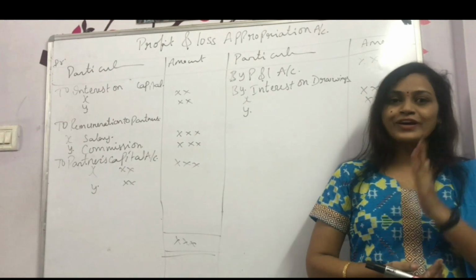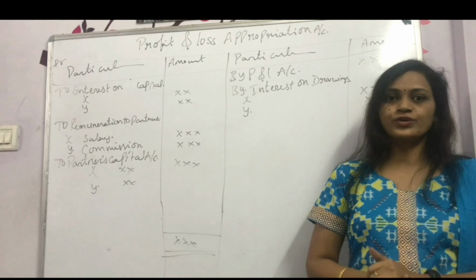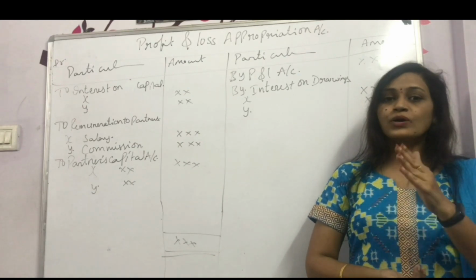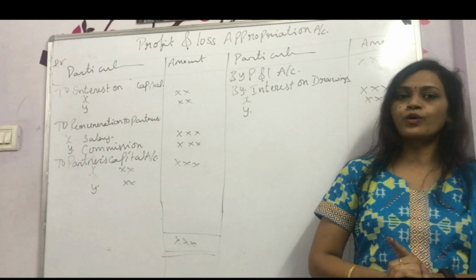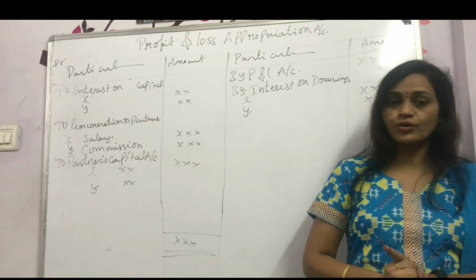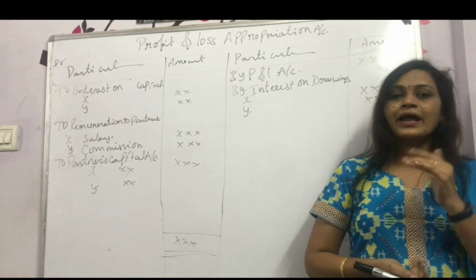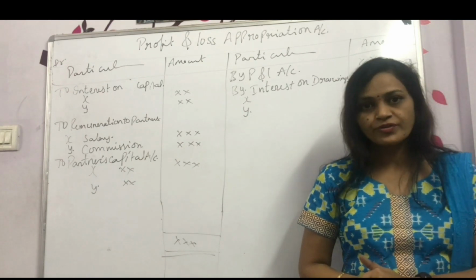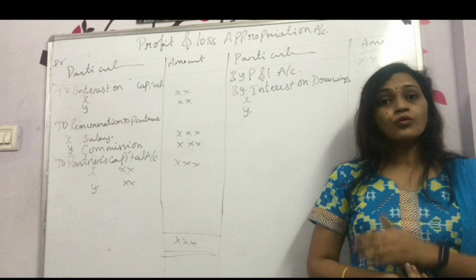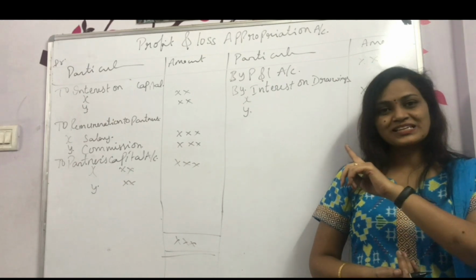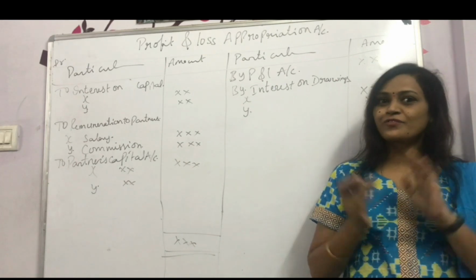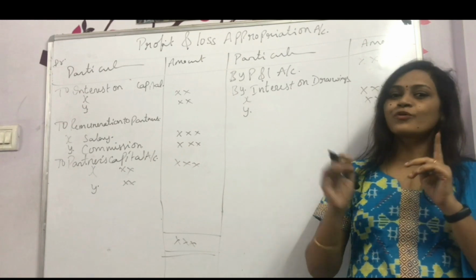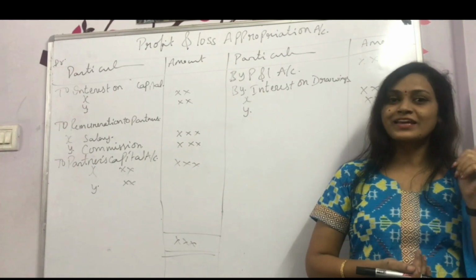Now let us solve one question, maybe in this video or the next video, according to that I will do it. We will solve one problem on the profit and loss appropriation account. One is a direct problem, and after that we will discuss guarantee of profit. What is guarantee of profit? Why do we give that? How do you treat that? That we will be discussing in the next video. Wait for my next video to see the profit and loss appropriation question and guarantee of profit.